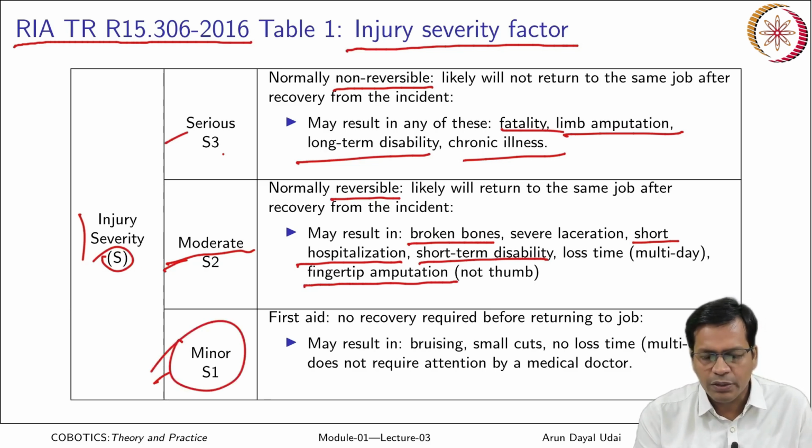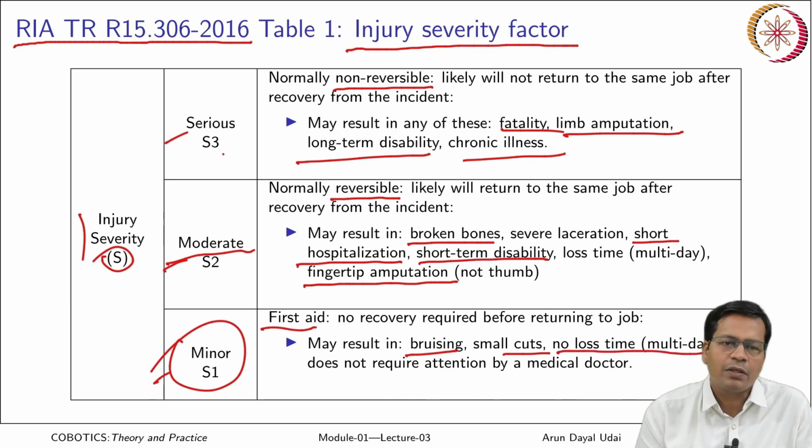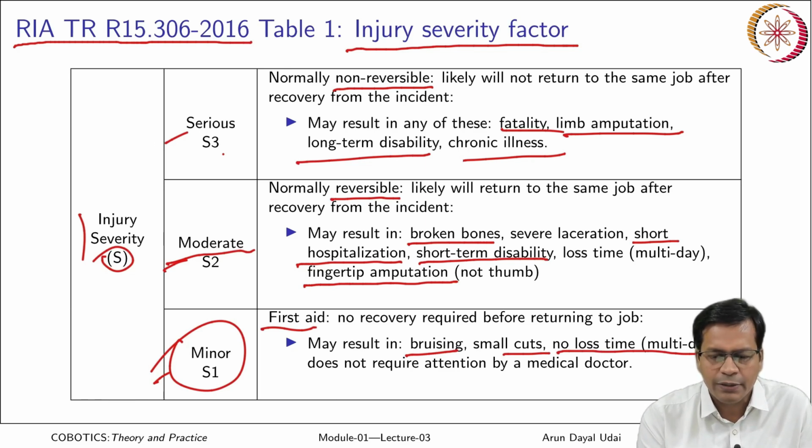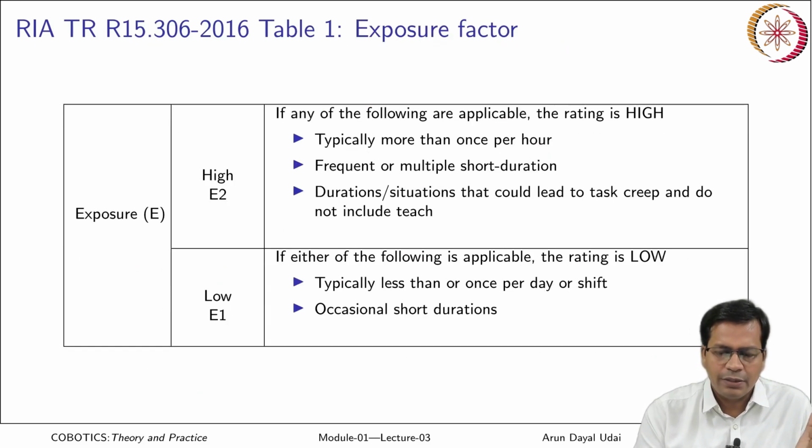Minor is first aid. With first aid, normally he comes back to the job. It may result in bruising, small cuts, no loss of time, multiple days, and does not require attention by a medical doctor. So, based on injury severity, it may be classified as S3, that is serious, S2 moderate, S1 minor, right.